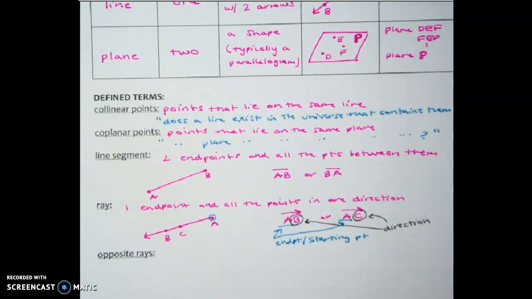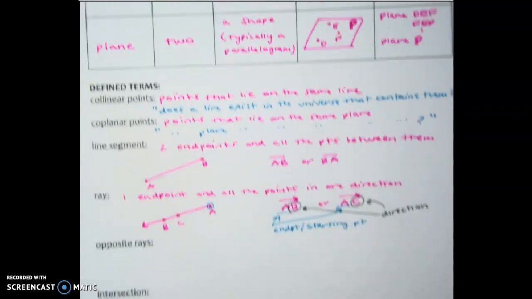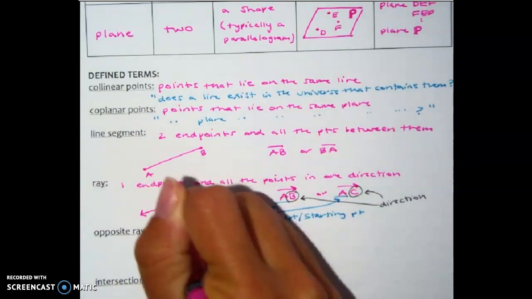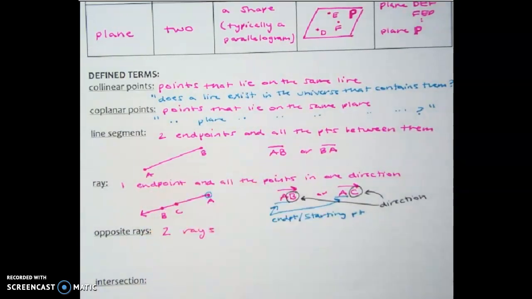All right. Next is opposite rays. Opposite rays are actually the most commonly mixed up thing in these notes today, so I want to be really clear. Opposite rays do take two, so there needs to be two rays. And then we'll continue the definition, but I first want to talk about what our gut instincts are so that we can fix them.